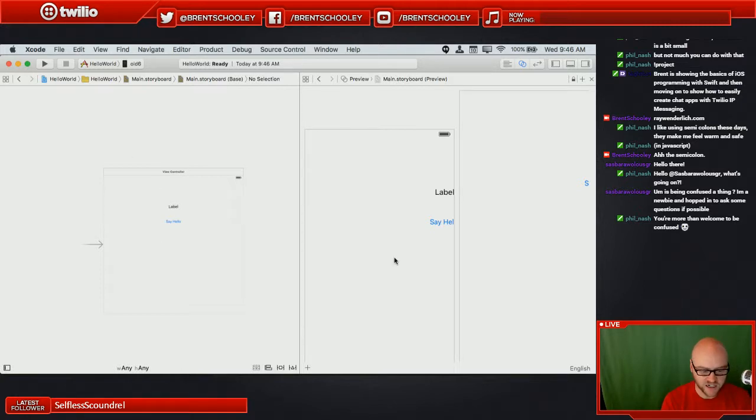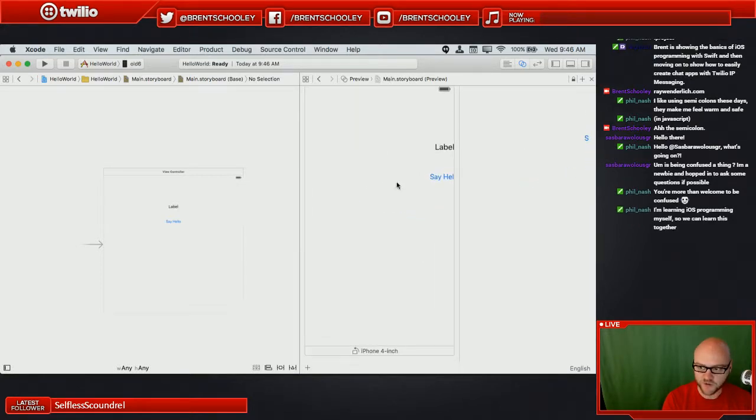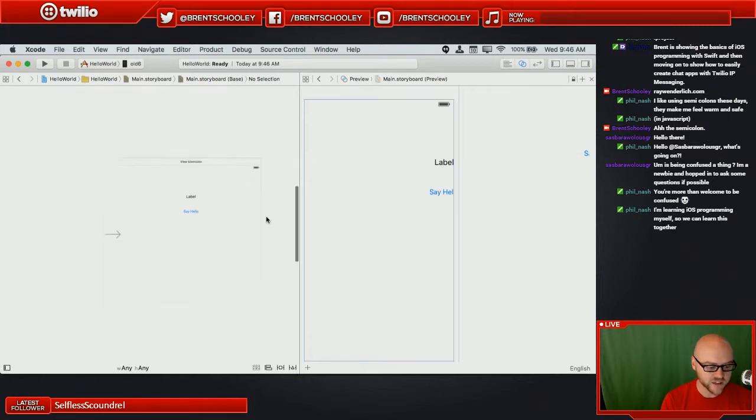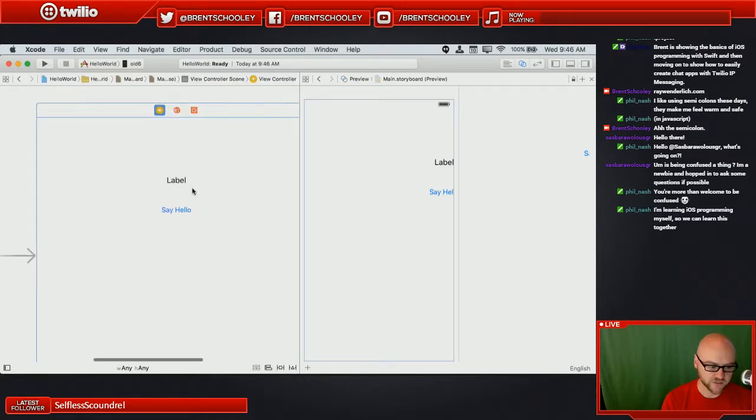And right now we're trying to fix this issue where on the iPhone 4-inch, I've got this label going off the screen and I've got this button going way off the screen. And that's definitely not what we want. What we actually wanted was this label to be centered. Notice that that blue line is telling me that it is centered in this view. But I want it to be centered on that iPhone. And right now we don't have that.